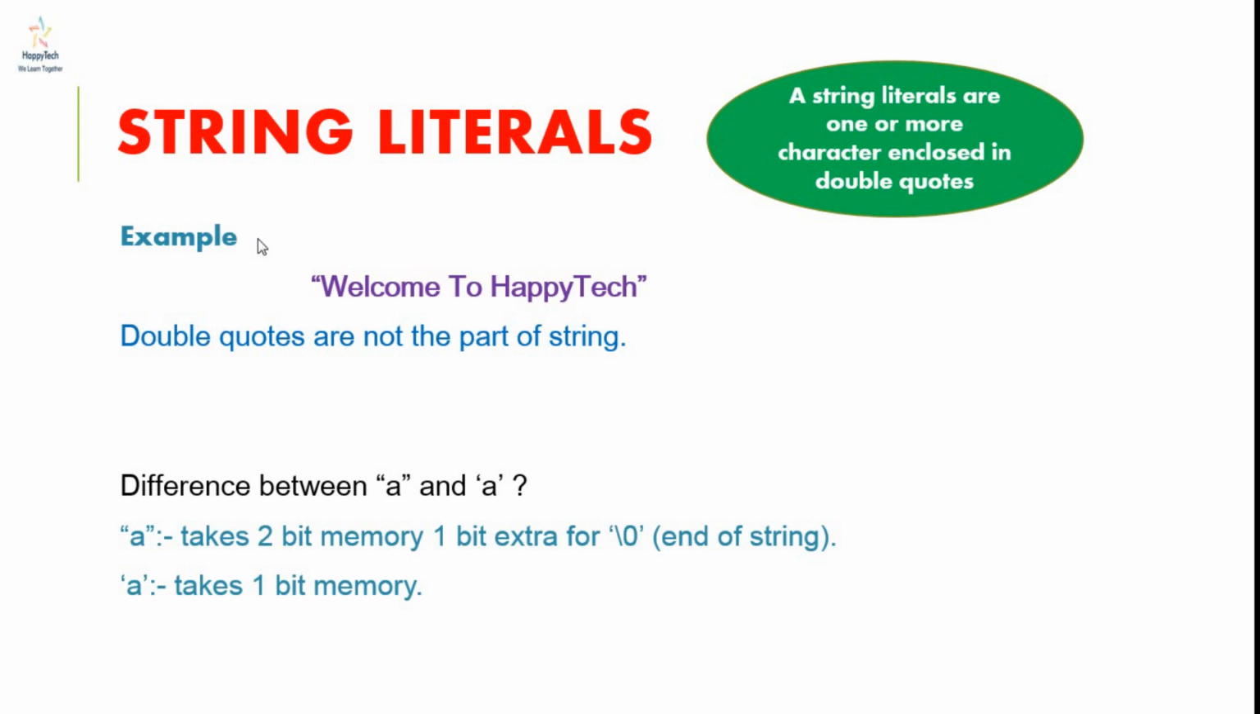Now, what is the difference between double quotes "a" and a character constant 'a'? The string always takes one extra byte to store backslash 0 which shows the end of the string, but a character does not store this. So the string "a" takes 2 bytes, whereas the character a takes only a single byte.